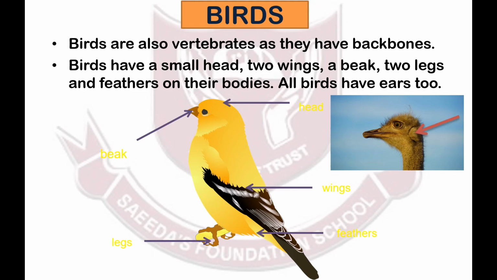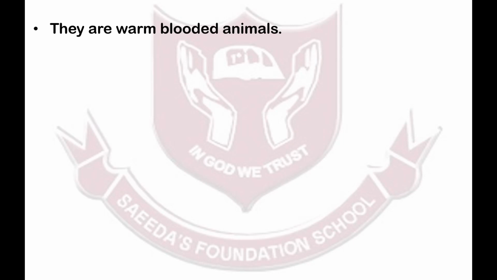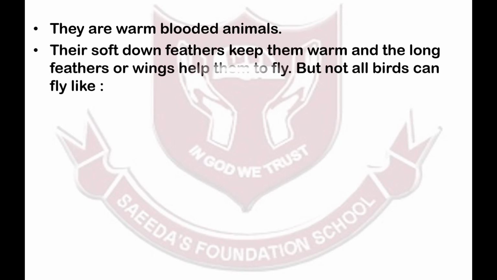All birds have ears, but they can't be seen. These ears are covered with feathers that protect them from turbulence while flying but still allow them to hear. They are warm-blooded animals, that is, they maintain their body temperature. Their soft down feathers keep them warm and the long feathers on their wings help them to fly.